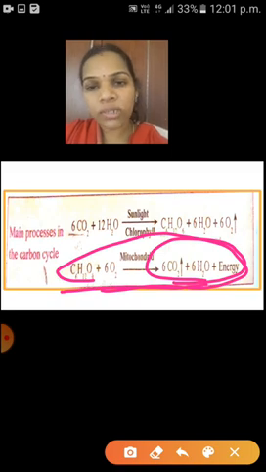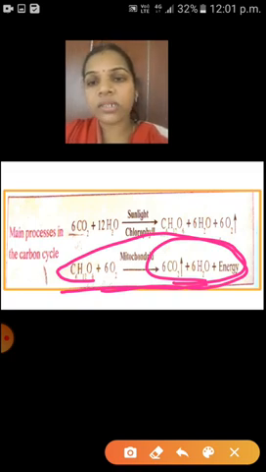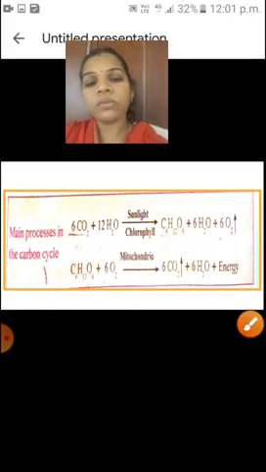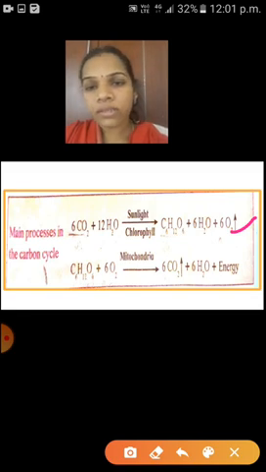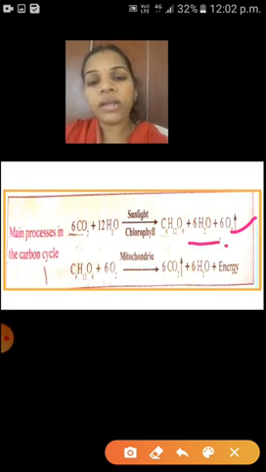So these two steps are very important processes in the carbon cycle. First step is photosynthesis. Second one is cellular respiration. See here children, I'll read the first one once again. Carbon dioxide is combined with water in the presence of sunlight and chlorophyll. What is produced? Carbohydrate plus water and oxygen.